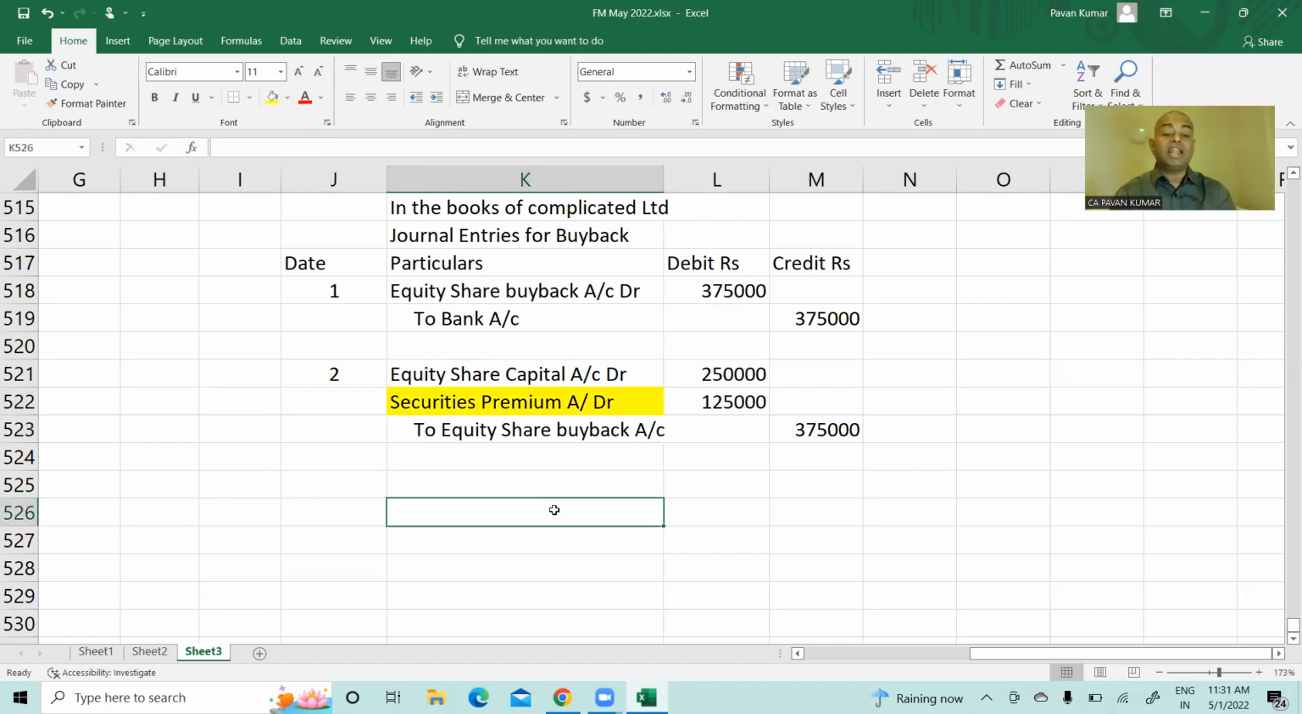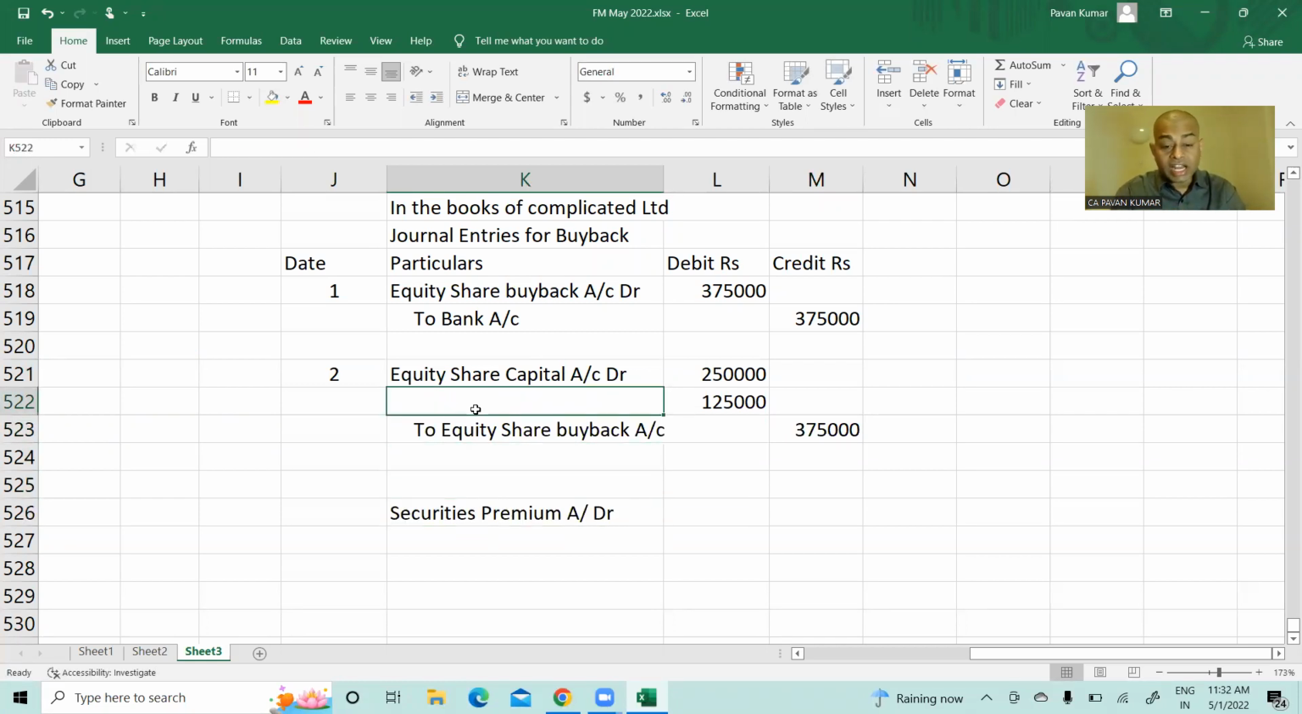They will write premium on buyback of equity shares, and then in the next journal entry, they will write security premium account debited to premium on buyback. In some problems, ICAI does like that, and in some problems, like this. What to do? The best way is writing two separate journal entries.